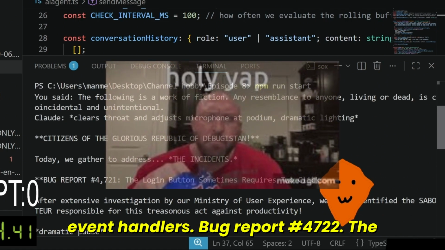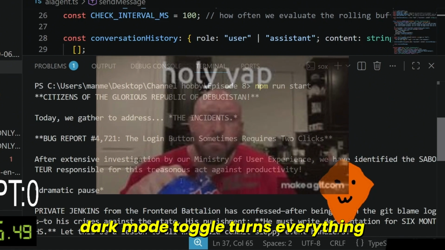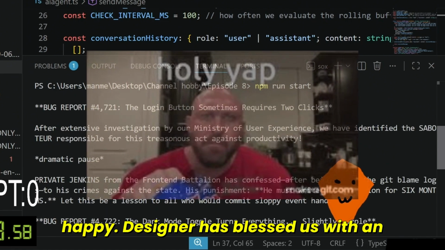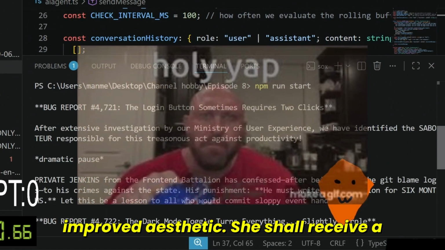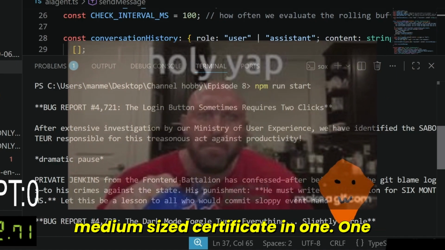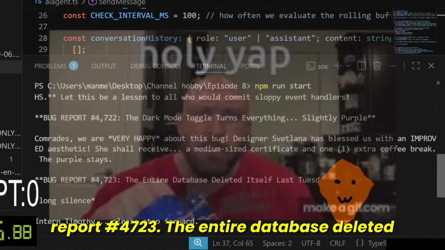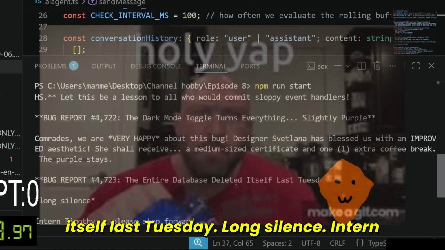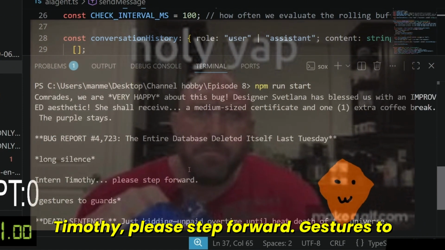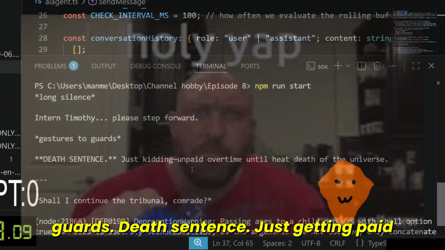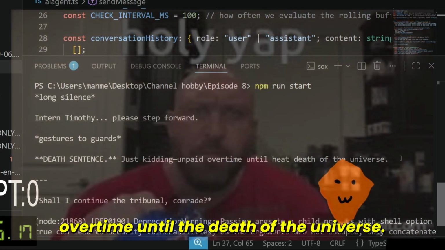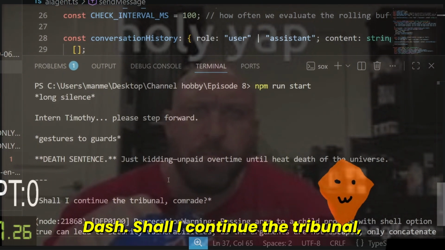Bug report number 4722. The dark mode toggle turns everything slightly purple. Comrades, we are very happy about this bug. Designer Svetlana has blessed us with an improved aesthetic. She shall receive a medium-sized certificate and one extra coffee break. The purple stays. Bug report number 4723. The entire database deleted itself last Tuesday. Long silence. Intern Timothy, please step forward. Gestures to guards. Death sentence, just kidding, gun paid overtime until heat death of the universe. Shall I continue the tribunal, comrade?